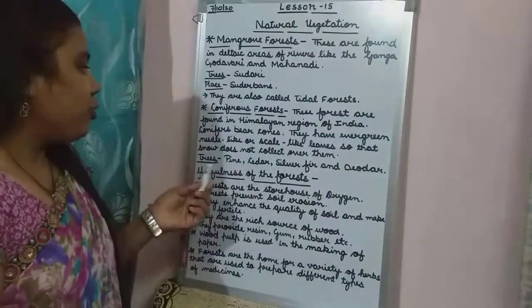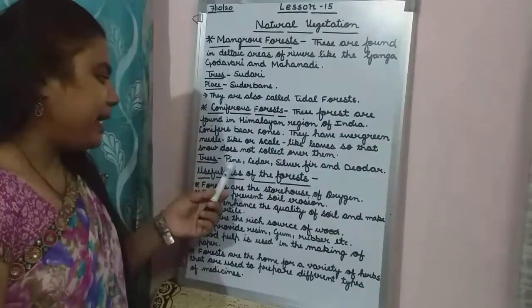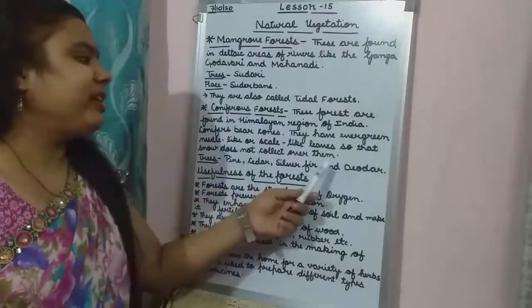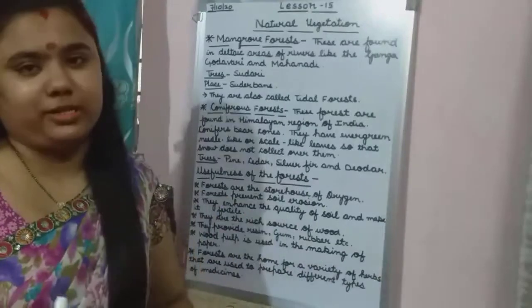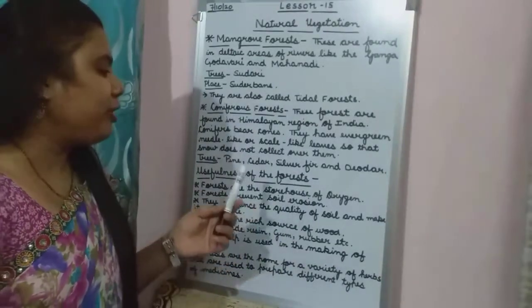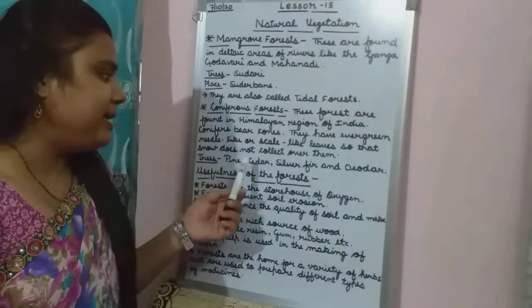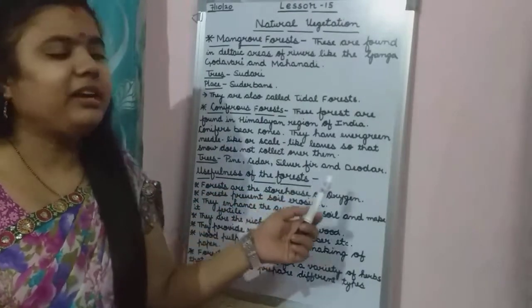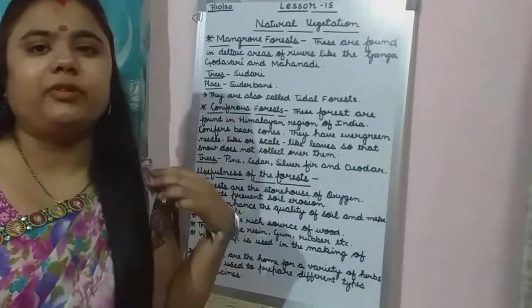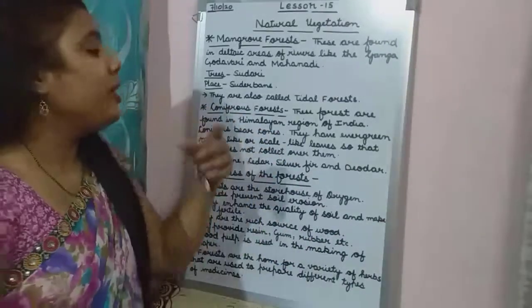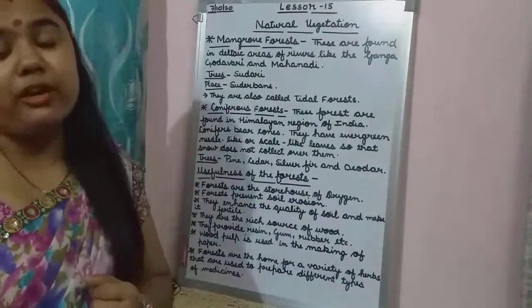So what are the trees there? Pine, cedar, silver fir and deodar are the trees found in coniferous forest. These are the main trees of the coniferous forest. Where are they found?